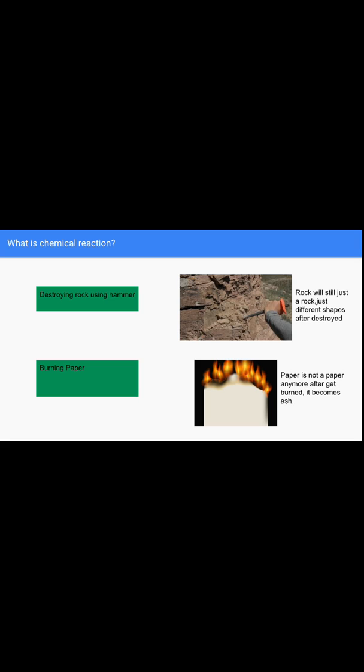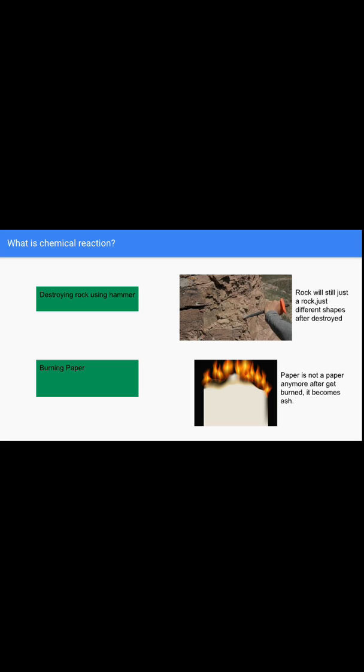After that, let's see the second one. Paper is not paper anymore. After it gets burned, it becomes ash. Here you can see that burning paper will produce ash and does not remain paper anymore. It's getting black. Even from the color you can see that it is not paper anymore, because paper is firstly white and after burning it is getting black. So it is a new material.